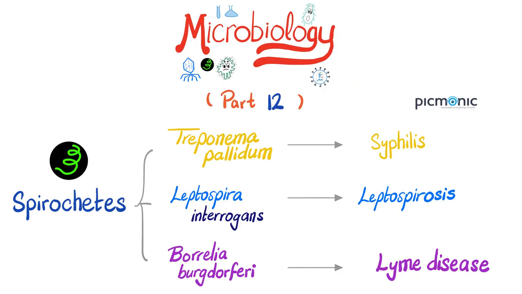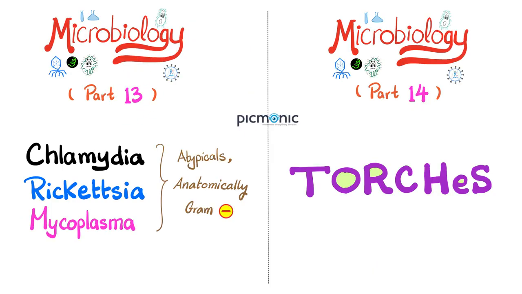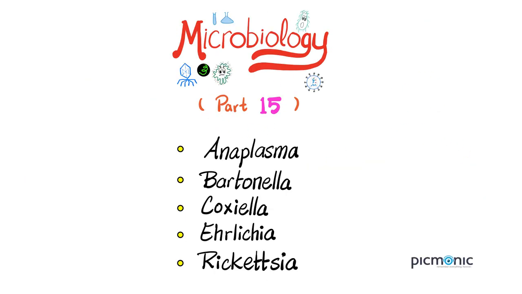In part 12 we discussed Treponema pallidum, Leptospira, and Borrelia. Then in part 13, we talked about chlamydia, rickettsia, and mycoplasma. Last video was about the TORCH infections. And today we're going to talk about Anaplasma, Bartonella, Coxiella, Ehrlichia, and Rickettsia.